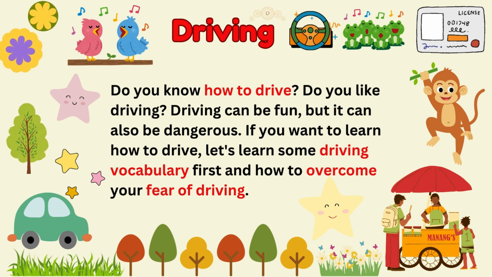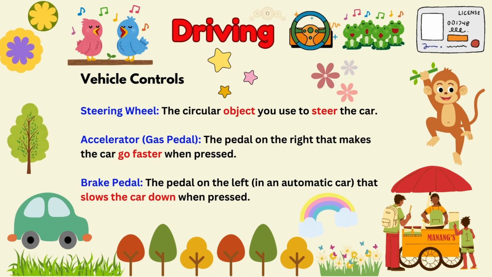Vehicle controls. Steering wheel: the circular object you use to steer the car. Accelerator, gas pedal: the pedal on the right that makes the car go faster when pressed. Brake pedal: the pedal on the left in an automatic car that slows the car down when pressed.